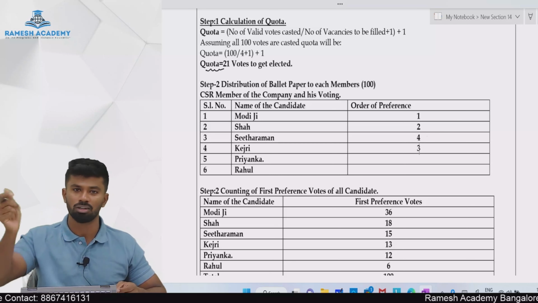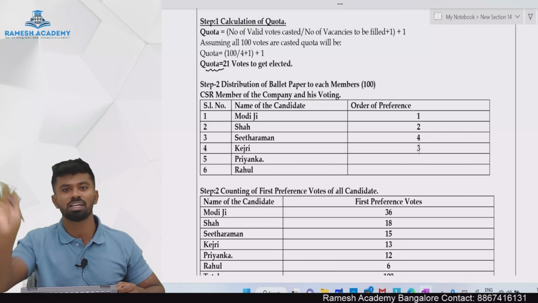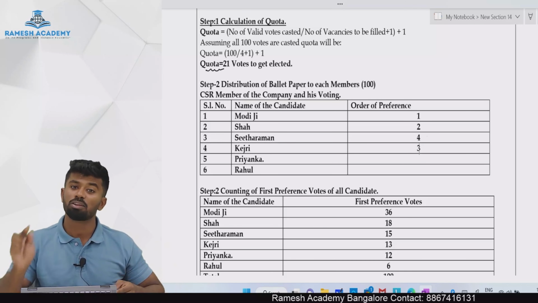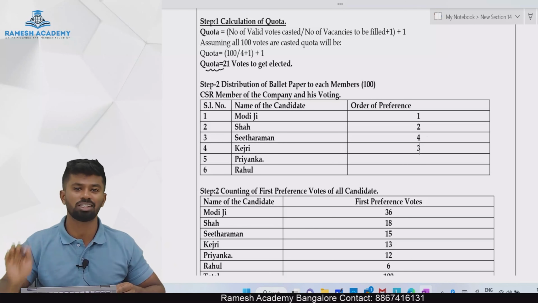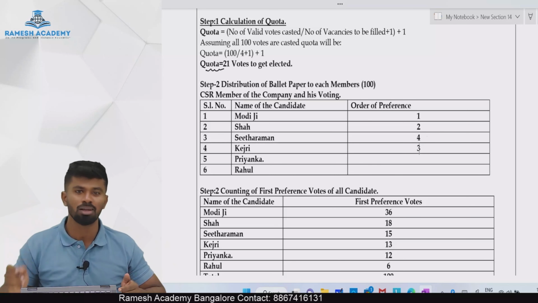Say you give your first preference to Anushka. If she doesn't require it and you don't have a second preference, your vote will be wasted. It is a waste. But if you have given the second preference, it will not be wasted. It is transferred to whom? The second preference candidate. That is the advantage of marking the preferences.